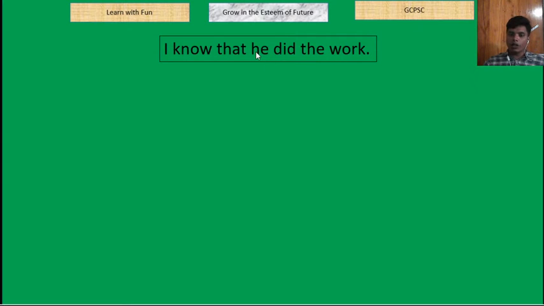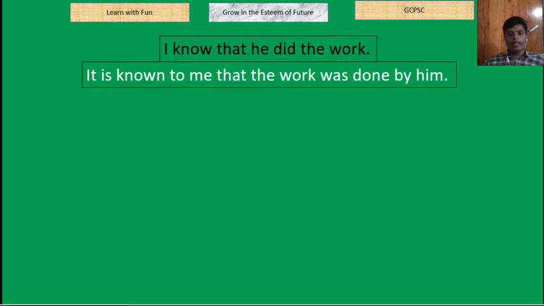So here is also subject, verb, object, and there is subject and then verb, and then that he did the work, that is the object. So this also can be done in two ways. So let us see. The first one is, if there is I know, it is better to take it is known. If there is I know or we know, it is better to take it is known.